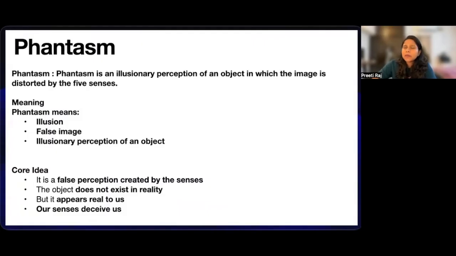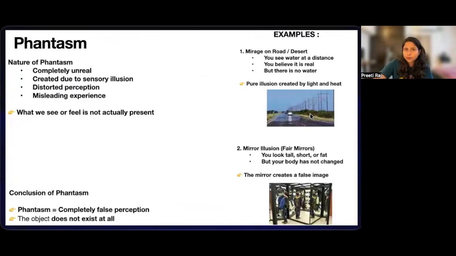The object will appear real in front of you, but it is actually false. So the senses create deception. You may see that the object is existing in front of you, but it is not there. Our sensory experiences are actually misleading us. For example, you would have seen a mirage.